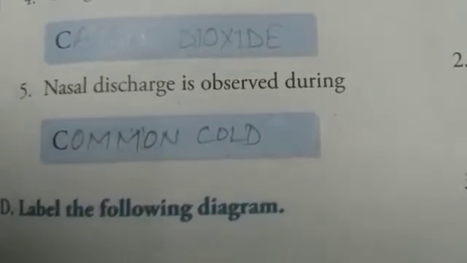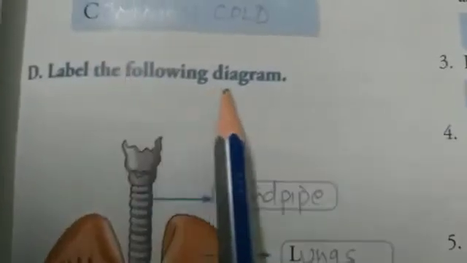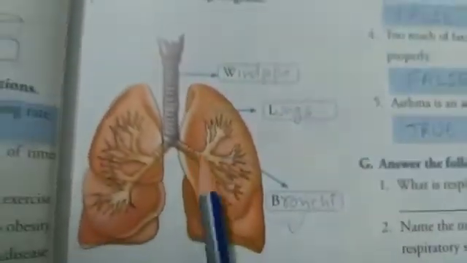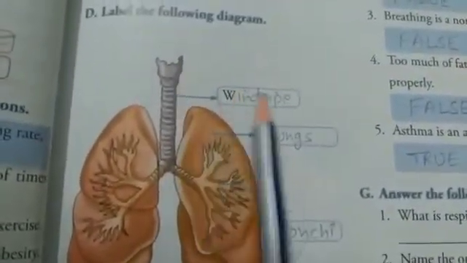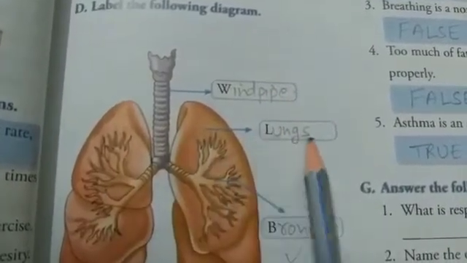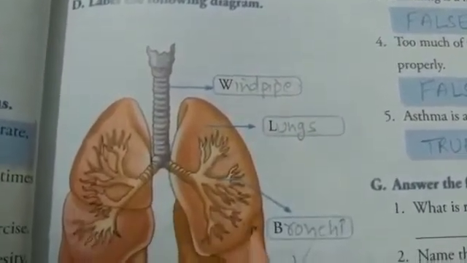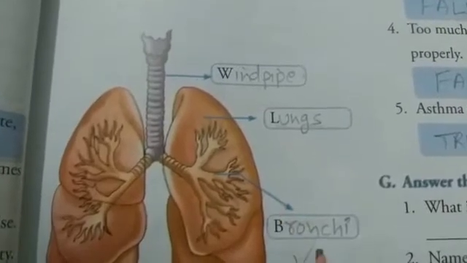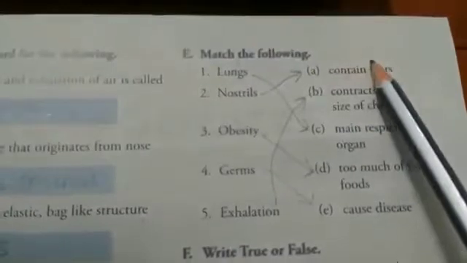Okay, now question number D, label the following diagram. You all can easily do that. This is windpipe, these are lungs, and these two are bronchi. Now question number E, match the following.